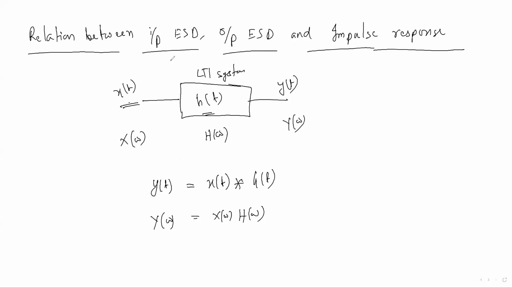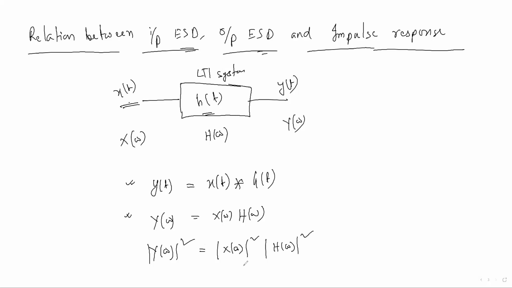So what happened? We are discussing ESD. Here we are going to make a relation between input ESD, output ESD, and impulse response. So this relation is for an LTI system, if I do the Fourier transform. Now come to the concept of ESD. I have said already that energy spectral density can be found by squaring the transfer function. So what we'll do, I will take the modulus and square on both sides.